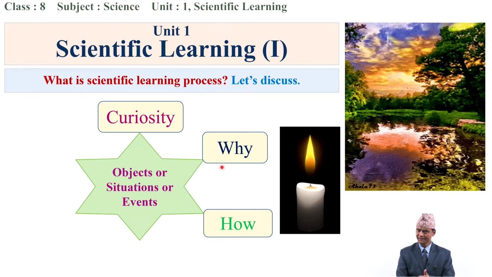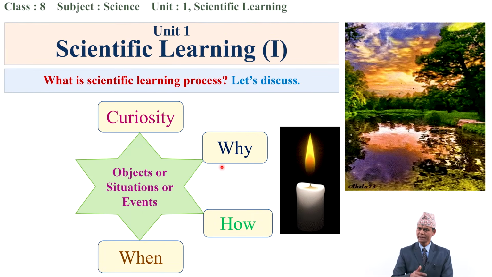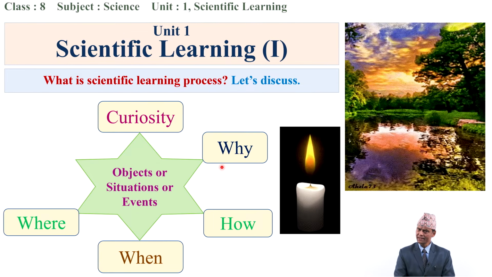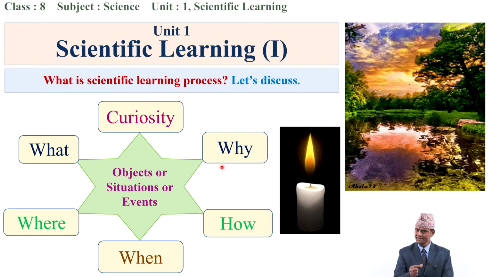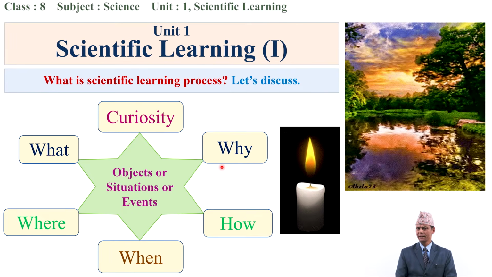Then, when? When does it occur? That is also another question. Dear students, then where does it occur, where does it happen, and then what is it? Yes, these are some of the questions that arise along with our curiosity while learning scientifically.